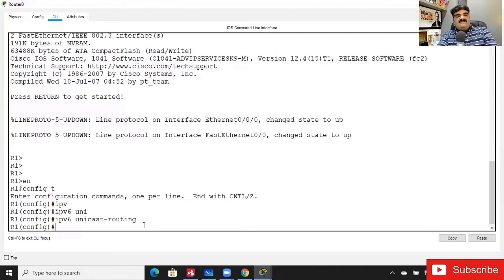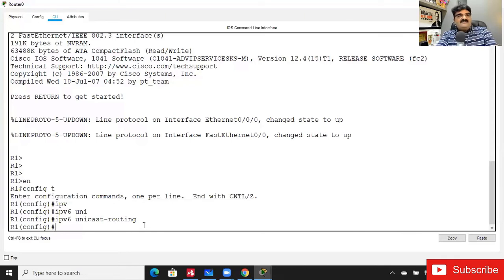IPv6 unicast routing must be enabled, otherwise your router will not forward IP version 6 packets. Type into the comment, IPv6 unicast routing must be enabled, so you will never forget this. I'm waiting for your comment. This is compulsory. If you forget this, it will be a problem.